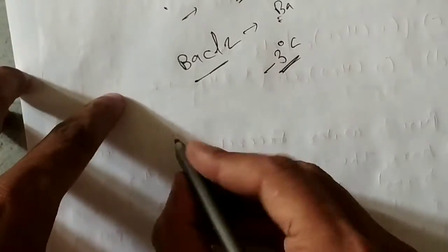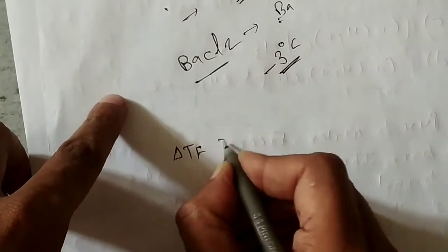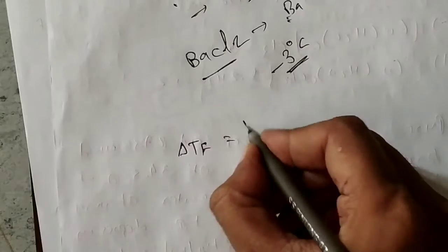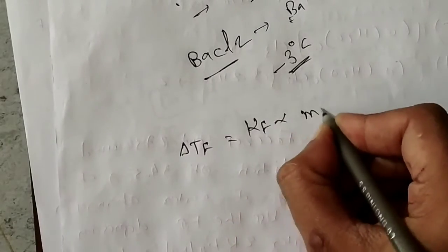So the decrease in freezing point, delta Tf, is equal to Kf into molality.